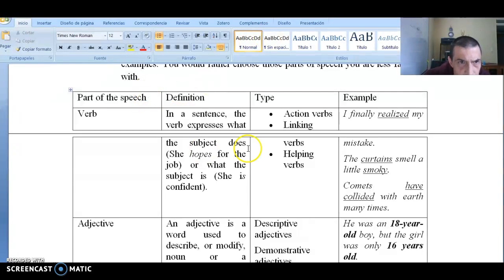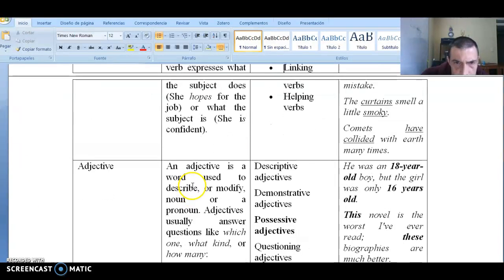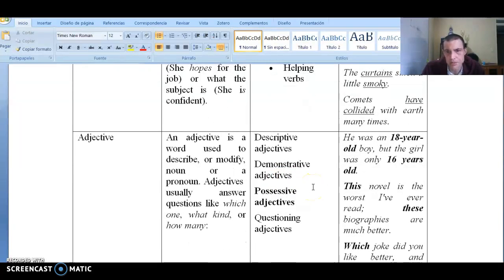Next, adjective. An adjective is a word used to describe or modify a noun or a pronoun. Adjectives usually answer questions like which one, what kind, or how many. Types: descriptive adjective, demonstrative adjective, possessive adjective, questioning adjective.